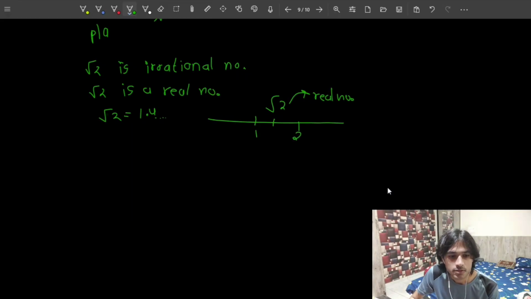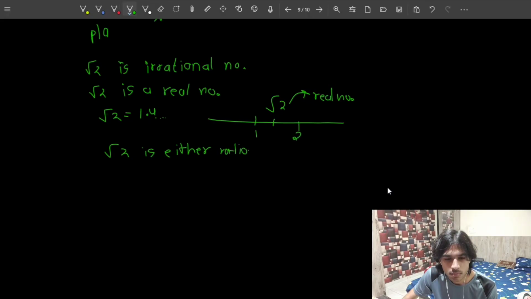So if root 2 is a real number, then we know the definition of real number. Real number is a collection of all the rational and irrational numbers. That means, and we have also proven that a number is either rational or irrational. A number can't be both, right? So root 2 is either rational or irrational. It can't be both and it can't be none, because it is a real number.